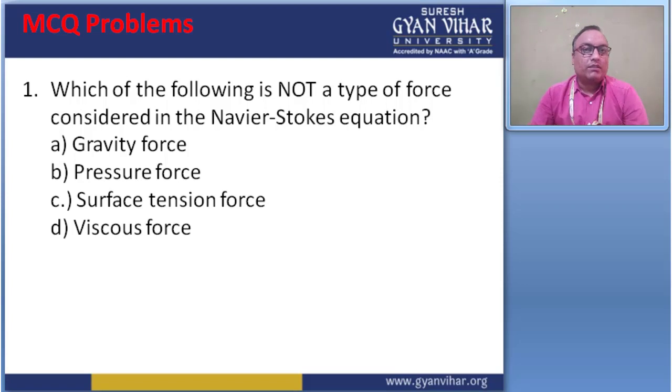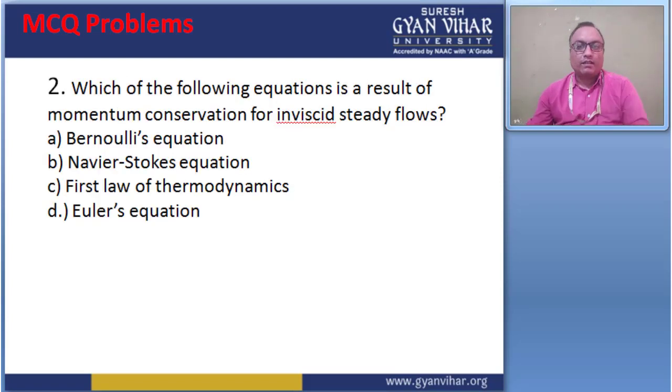Surface tension force is not a part of it. So the correct answer for this question is surface tension force. Gravity, pressure and viscous force together constitute the derivation of the Navier-Stokes equation, but surface tension force does not take any part in the Navier-Stokes equation. So surface tension force is the right answer. Move to the next question.